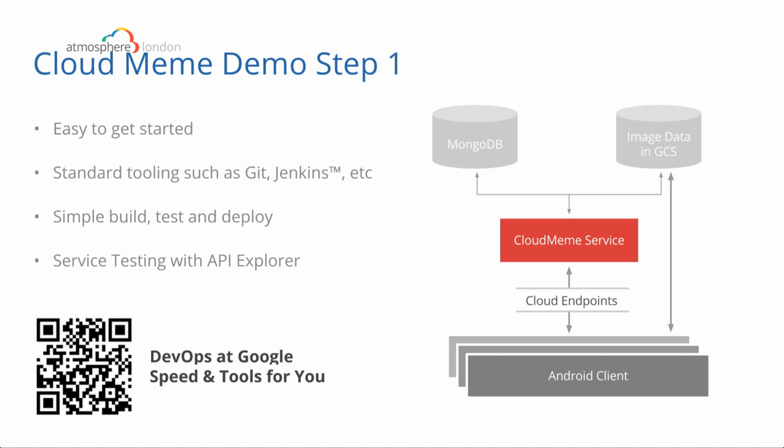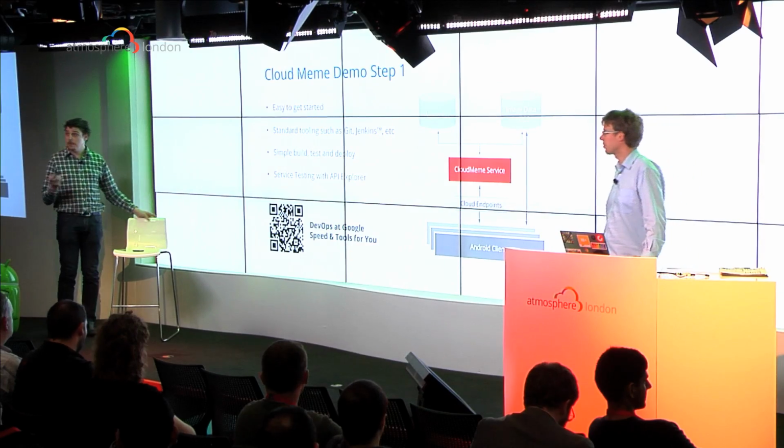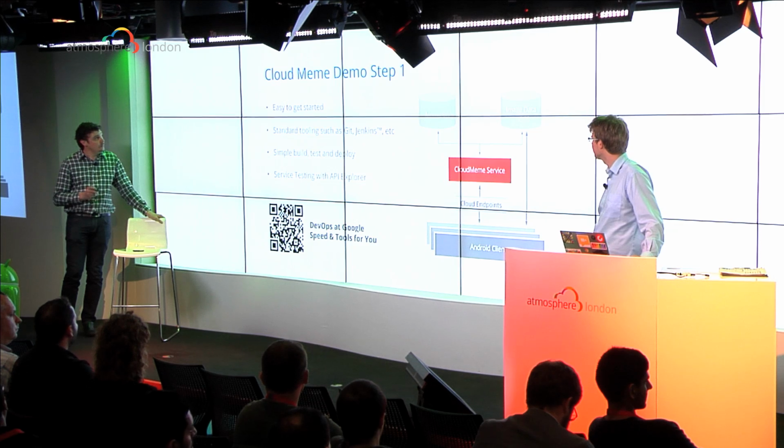So throughout this, we have some links to some videos. Don't worry if you can't capture them now, because there's a website we'll show you at the end which summarizes them all, with some sessions from our Google Cloud Platform Live. One that's particularly useful here is DevOps at Google Speed and Tools for You, which talks about how we do DevOps internally and some of the decisions behind how we've built our product out.